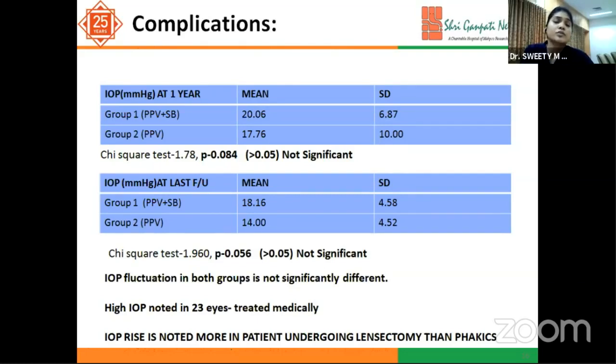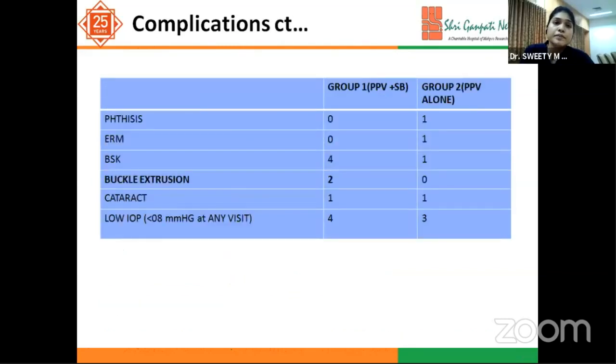High IOP was noted in 23 eyes, which is the sum of patients in both groups. They were treated medically and started on anti-glaucoma medication. IOP rise was noted more in 8 patients. These are the other complications observed in both groups, though statistically insignificant, but in Group 1, more complications were noted, and buckle extrusion was found in 2 patients.